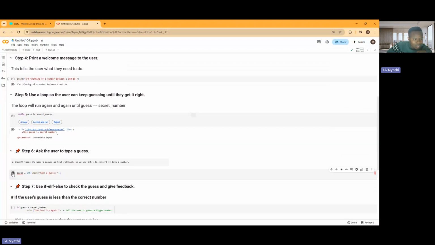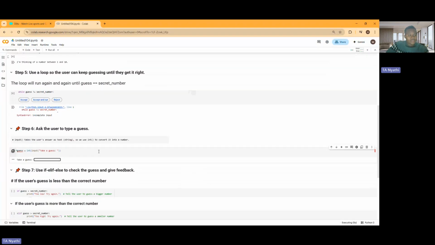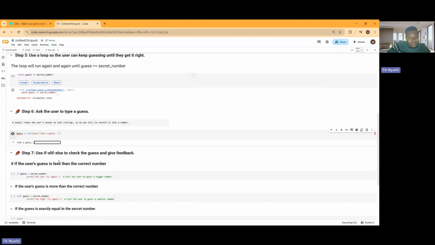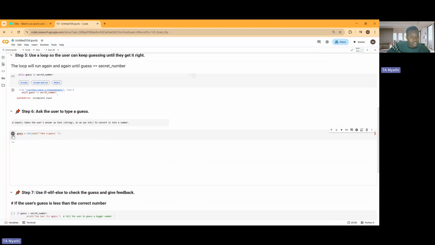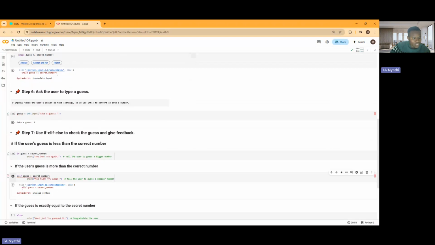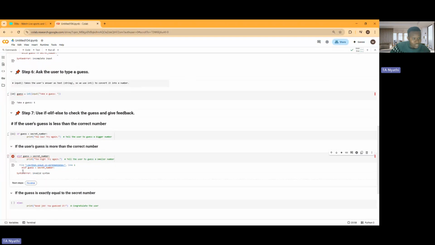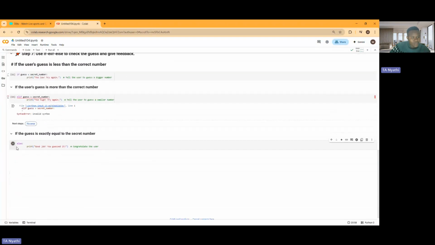I don't think step 6 is going to run, because you can see this one is running. It says take a guess, maybe 1 to 10. Remember when you say 5 and then press enter, it's going to come to here. So we get 5. Then elif is going to check. We need to fix the error. There's a beautiful thing about using accept and run. Understand still the problem. Let's go to the last one. Fix the error.